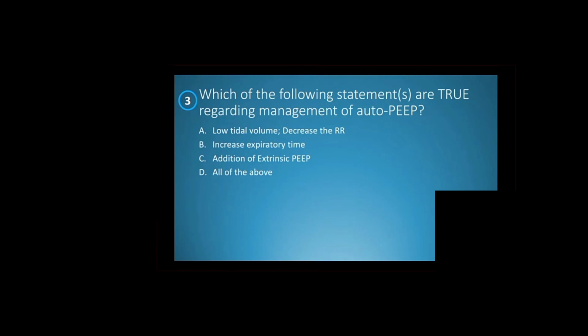Addition of extrinsic PEEP to an extent always helps in the inspiratory effort. So to avoid the missed breaths and increased work of breathing, you always add around 50 to 80% of the measured intrinsic PEEP as extrinsic PEEP. So I think option D, all of the above, should be the best statement among these.